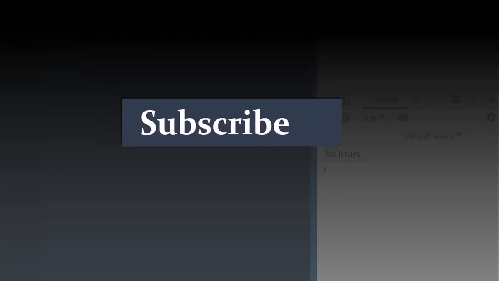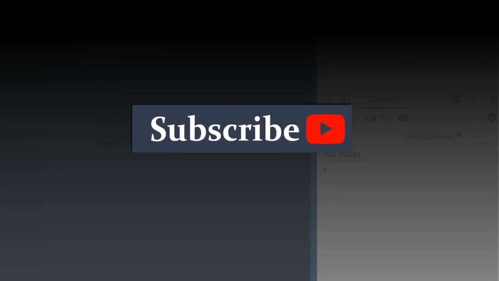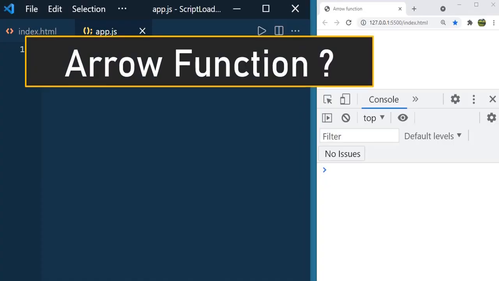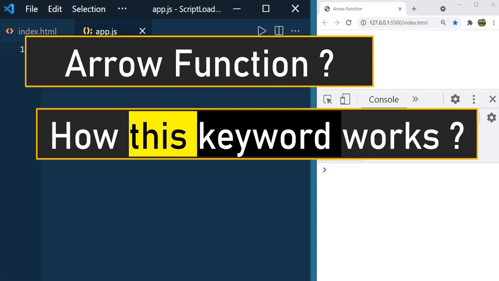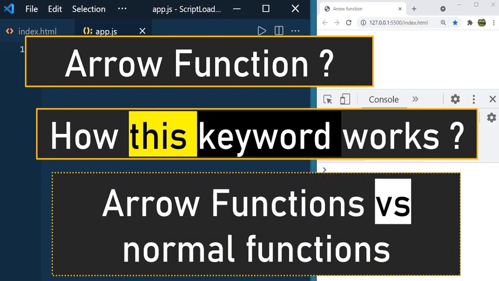Hello guys, welcome to another interesting session of JavaScript. In this session we are going to discuss what an arrow function is, what the different ways of defining an arrow function are, how the this keyword behaves in an arrow function compared to a normal function, and other differences between the arrow function and the normal function.